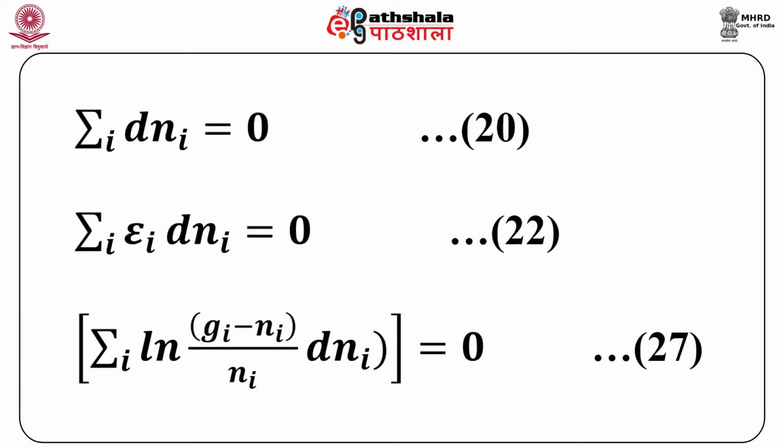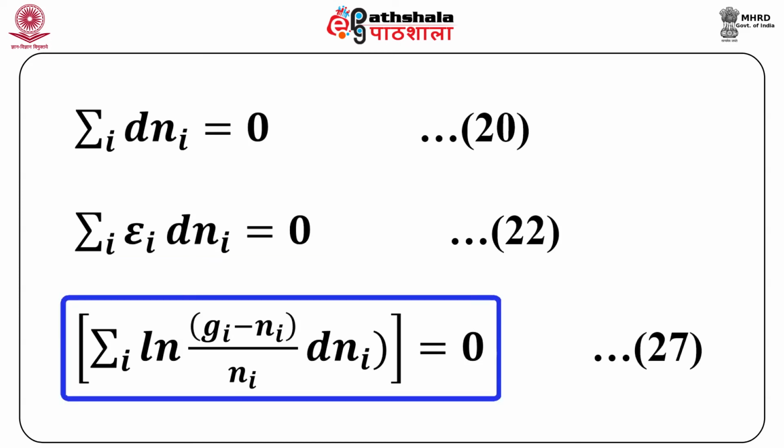So, once again we have these three equations. The first equation comes from the constant value of N. The second equation, which is the 22nd, comes from the constant value of E, and the third, which is 27, comes from applying the first condition of maxima, that means the first differential is taken to be equal to 0.